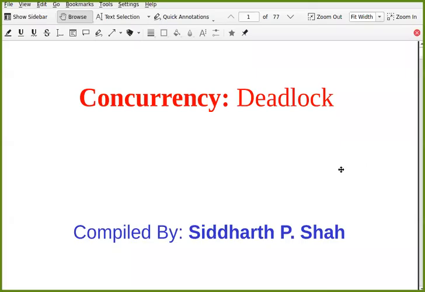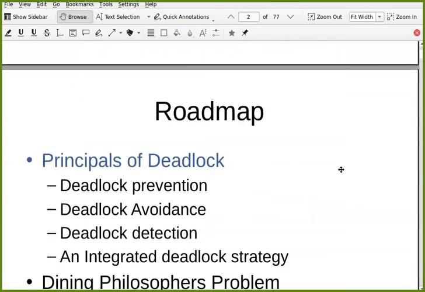So in the last lecture, we discussed the principle of concurrency, and there we discussed different ways to achieve mutual exclusion and synchronization. Now today we'll be starting with the new topic, deadlock. How we can deal with deadlocks, a situation which may occur in the system. So before we understand the solution to this problem, we need to understand the problem in itself.